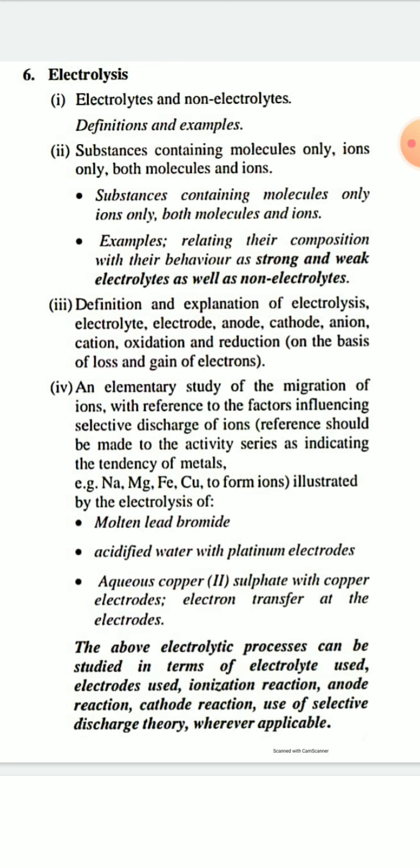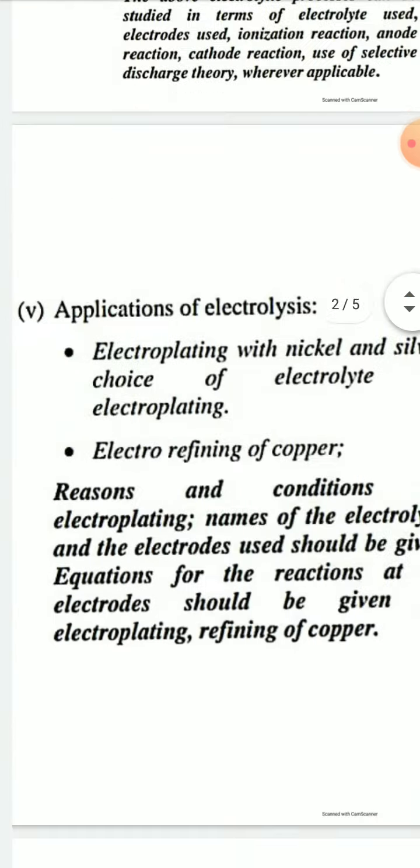First, I have given the reduced syllabus, and according to the reduced syllabus you have to read the maximum portion of chapter 6. The maximum portions of chapter 6 are given in the reduced syllabus. So let's start chapter 6 of ICSE class 10th chemistry.